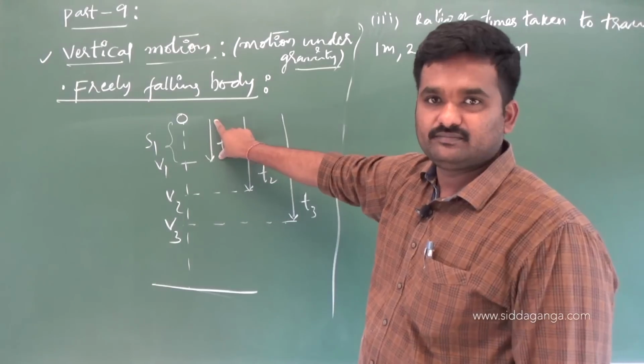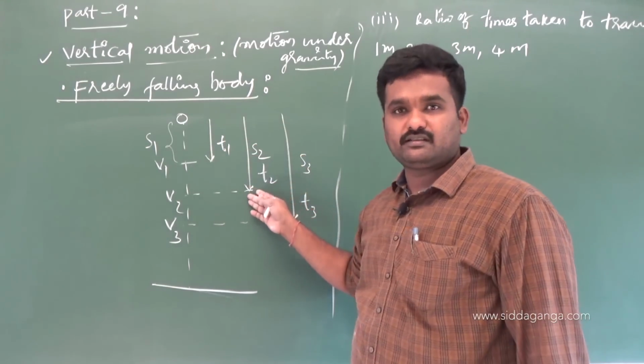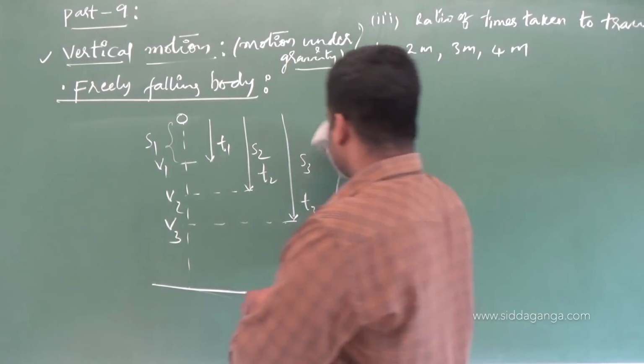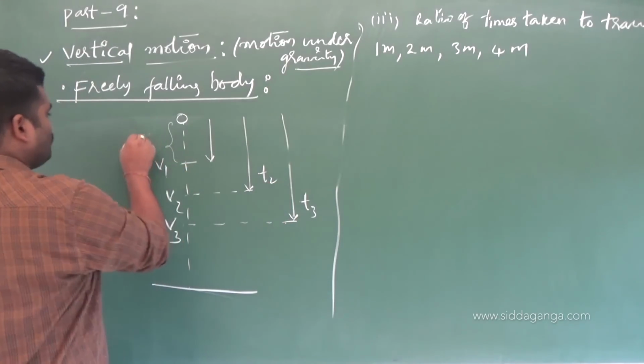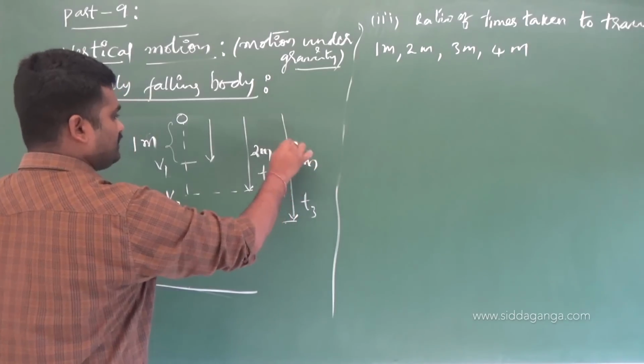1 meter you can imagine. Time taken to travel 2 meters, from the beginning to here is 2 meters. Time taken to travel 3 meters, from here to here is 3 meters. Means I can write these values as: this is 1 meter, this is total distance 2 meters, this is 3 meters and so on.